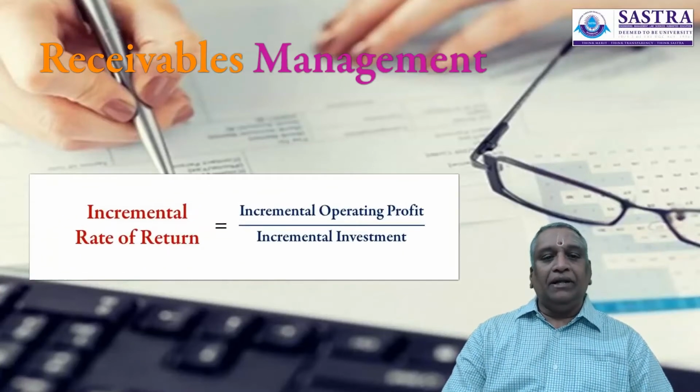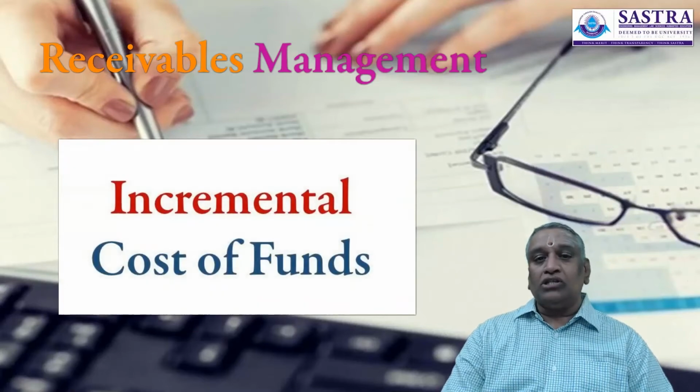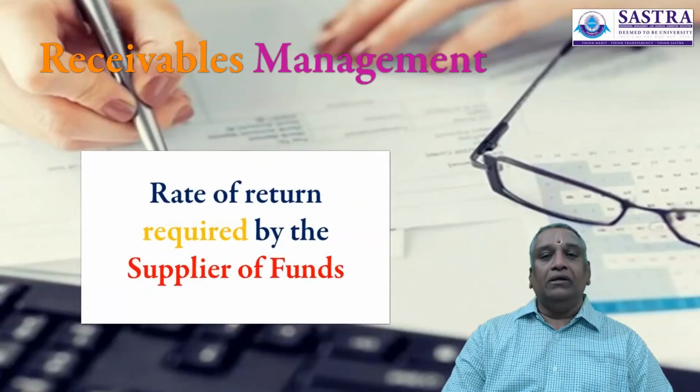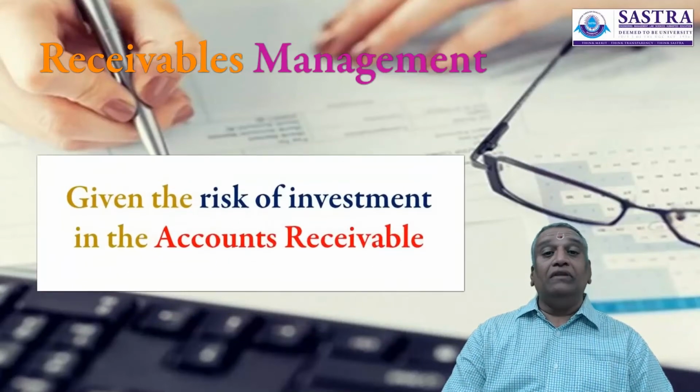The incremental rate of return can be calculated as incremental operating profit divided by the incremental investment in receivable. The incremental cost of funds is the rate of return required by the supplier of funds given the risk of investment in the accounts receivable.